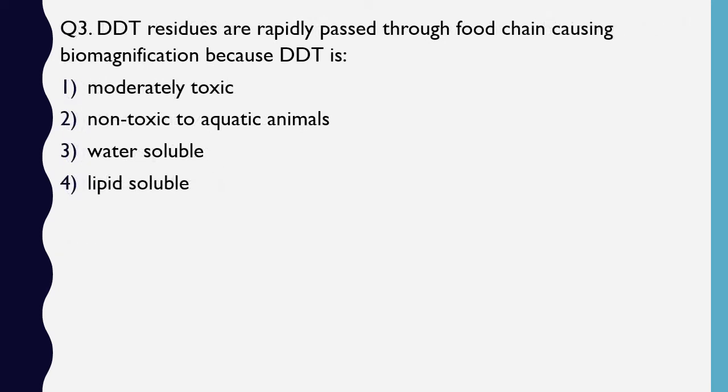Question number 3. DDT reduces rapidly pass through food chain causing biomagnification because DDT is moderately toxic, non-toxic to aquatic animals, water soluble, lipid soluble. The correct answer is option 4. DDT is lipid soluble.